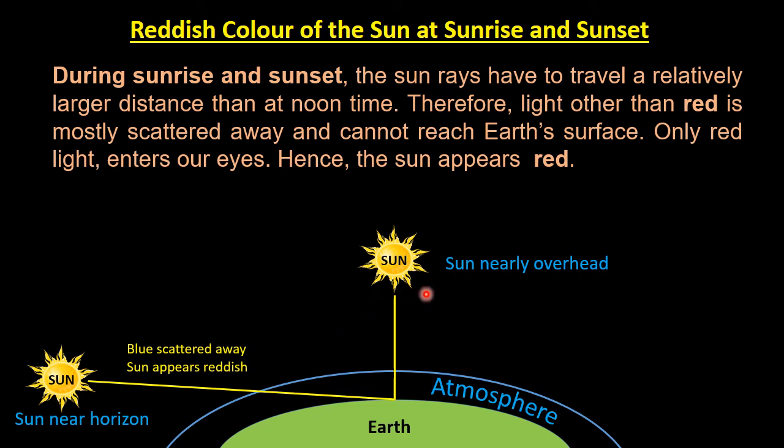But during the noon time, the sun is overhead and the distance between the earth and the sun is very small. So because of this, blue color will be scattered by a very small amount only, and almost all the colors reach the surface of the earth, and we see the color of the sun white during the noon time.